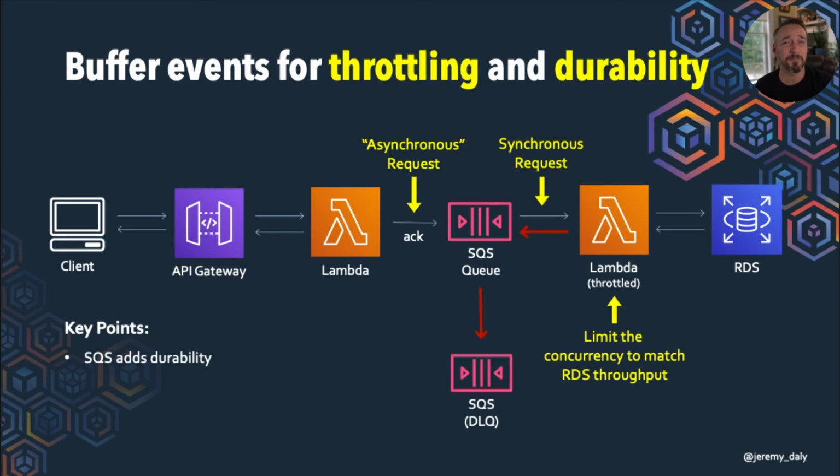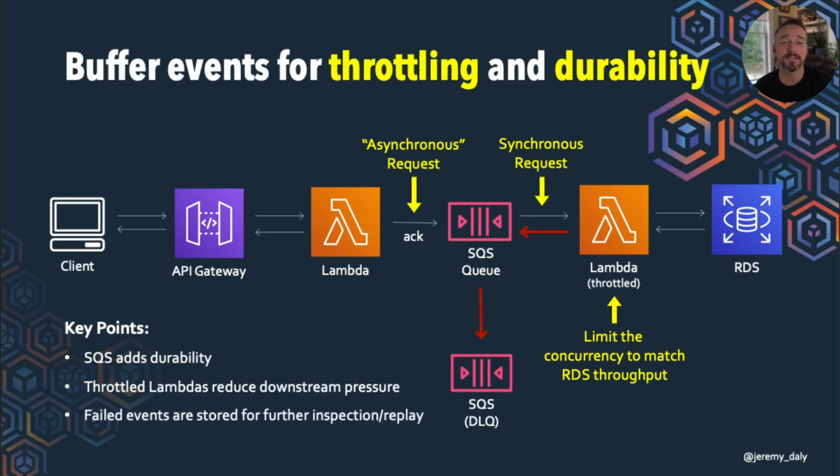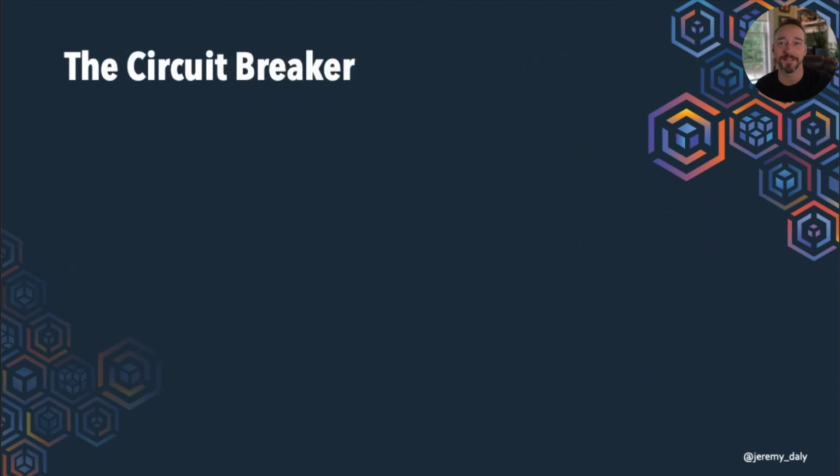So SQS adds a tremendous amount of durability here. Those throttled Lambdas can really reduce that downstream pressure, which is great. And any failed events, like I said, are stored for further inspection and replay. This is really helpful because you may have a downstream service that is completely offline for several hours or whatever. You can just go ahead and replay those events back from that queue once that system comes back up and is running for you. Now, you don't actually need this Lambda function here when you're using API Gateway. You can utilize something called service integrations, but that's just sort of an aside.